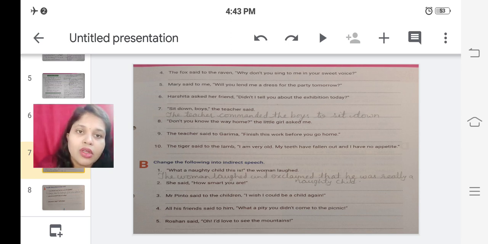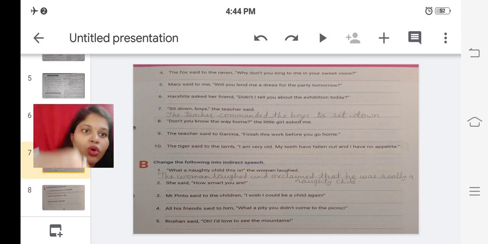Now let us concentrate on exercise B. Change the following sentences into indirect speech. First one, what a naughty child this is. Now it's an exclamative sentence, so you have to speak giving expressions, right? Because exclamatory mark is also there. What a naughty child this is. The woman laughed. So the woman laughed and exclaimed that he was really a naughty child. Now what I have done here, instead of laughed and exclaimed, you can write the woman exclaimed happily. In this way also you can write the woman exclaimed happily that he was really a naughty child.